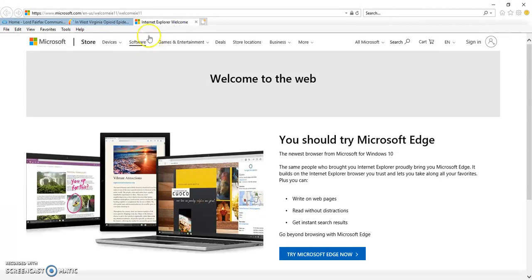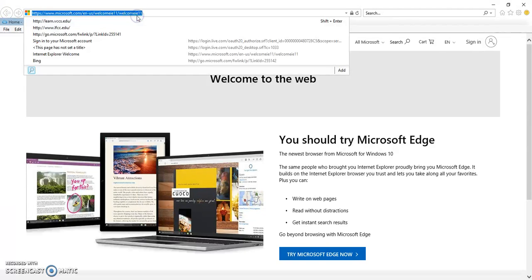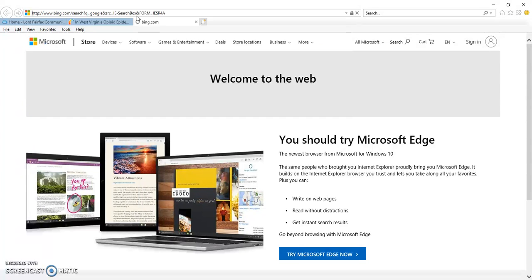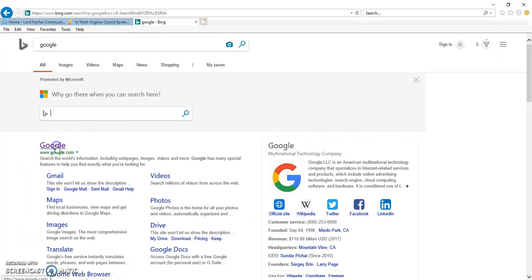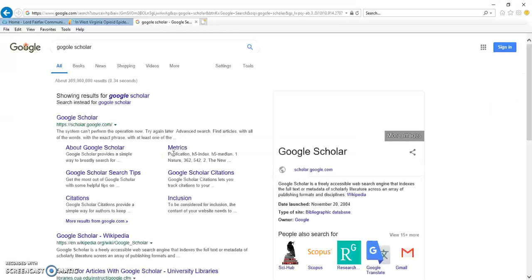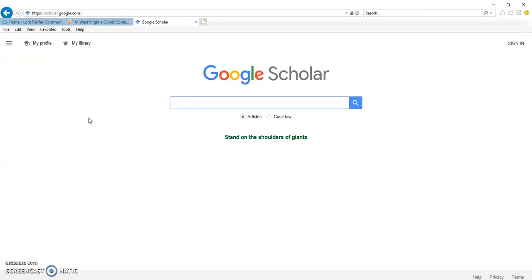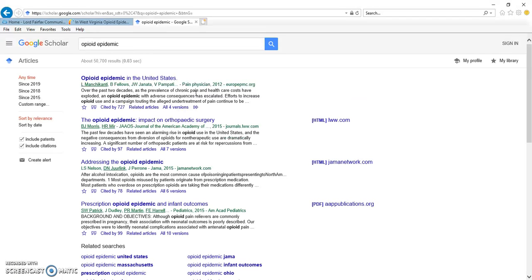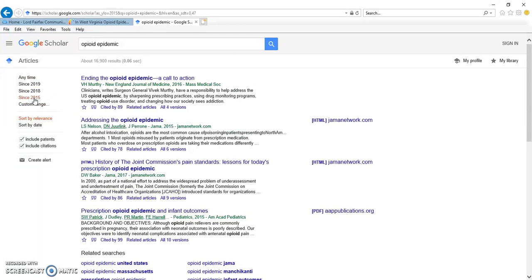So usually I would go to Google. And I usually end up typing in Google Scholar. I find they have the better resources. And I type in opioid epidemic. And I see in whole about everything, but I try to keep it within the last 5 years. So I'm going to do since 2015.